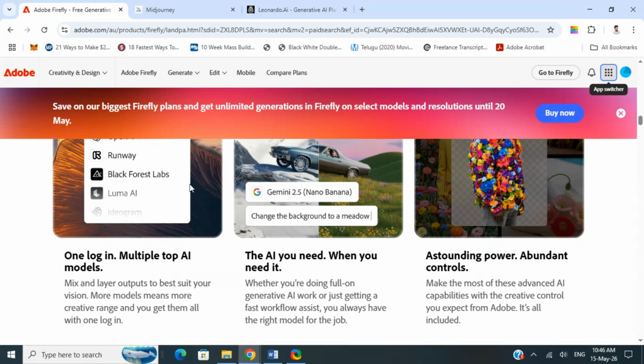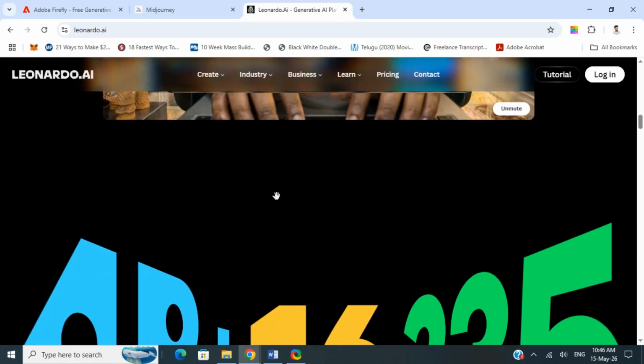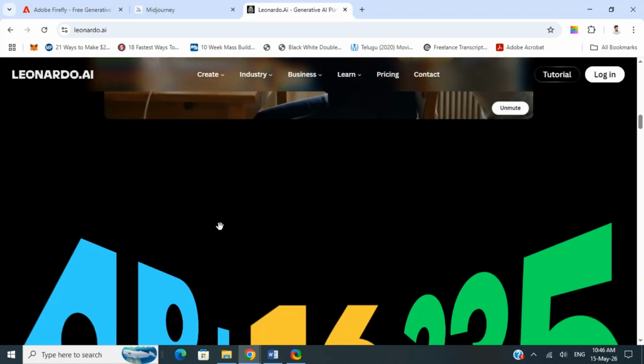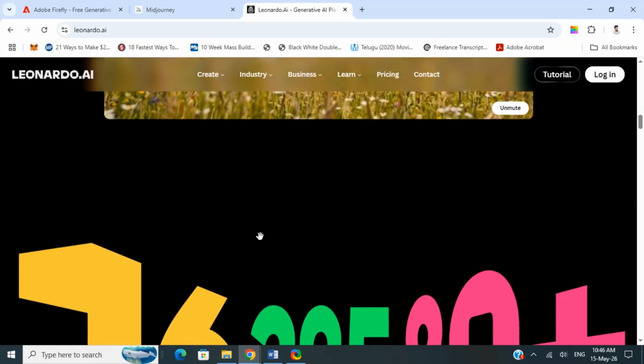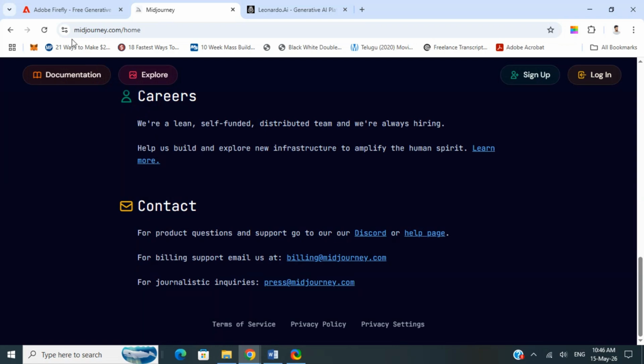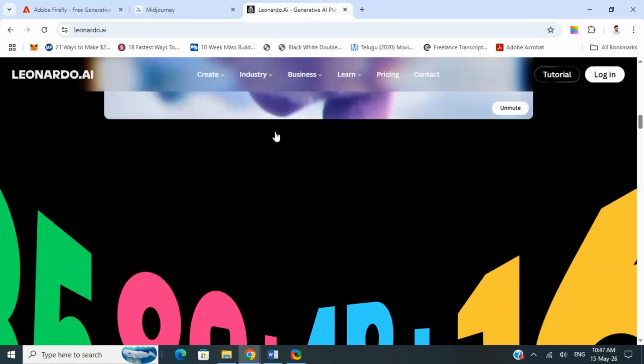So if you're a beginner, a designer, or a business user, go with Adobe Firefly because it's fast, professional, and fits perfectly. But if you want the best visual quality, then Midjourney still dominates. If you want maximum control and value, then Leonardo AI is probably the smartest choice. At the end of the day, the best AI image creator depends on what you create. Midjourney wins in beauty, Firefly wins in workflow, and Leonardo wins in versatility.